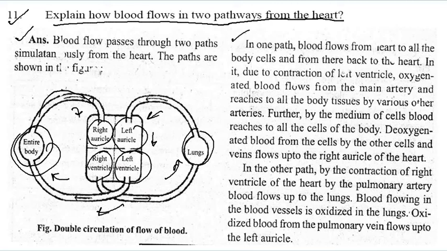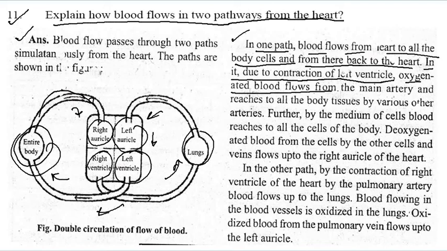So you can write here: in both paths, blood flows from the heart to all body cells, then from the cells back to the heart. In it, due to contraction of the left ventricle, oxygenated blood flows from the main artery and reaches all the body's tissues by various other arteries. Further, by the medium of capillaries, blood reaches all cells of the body.